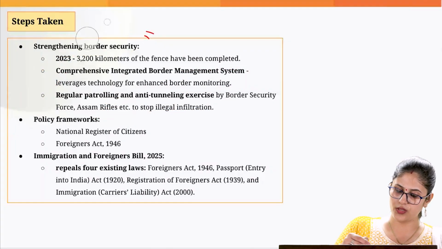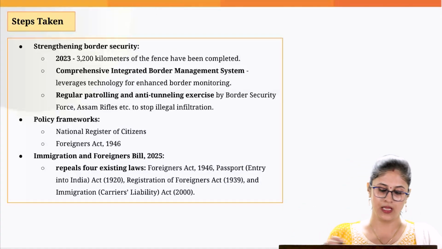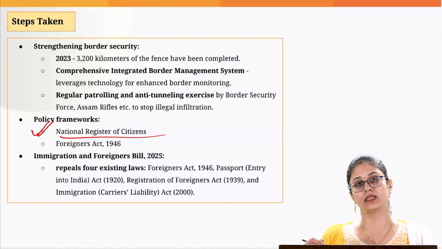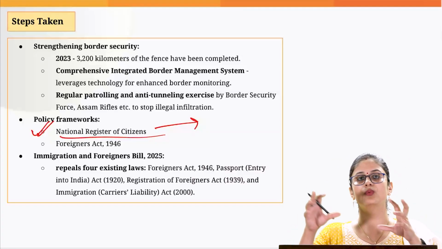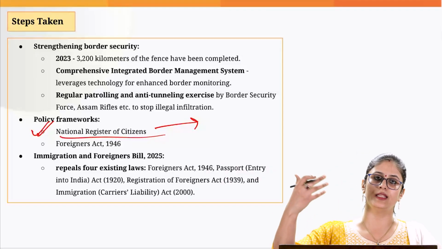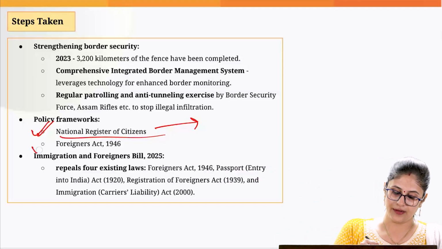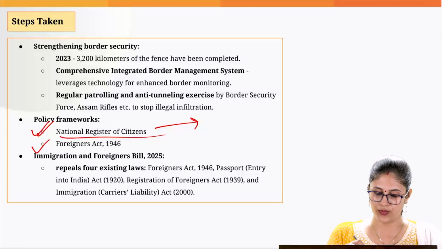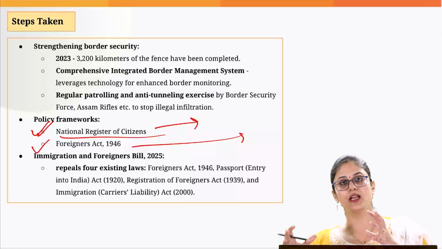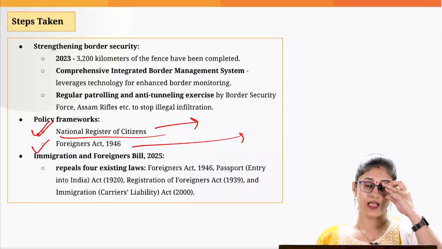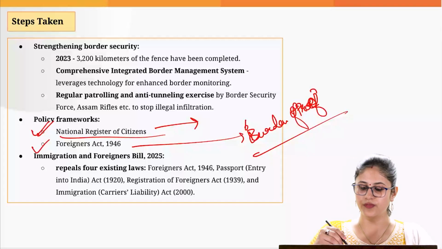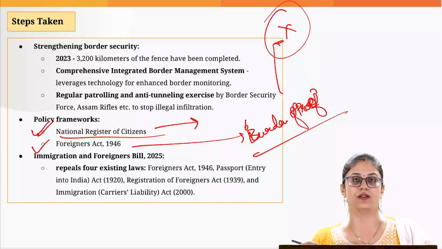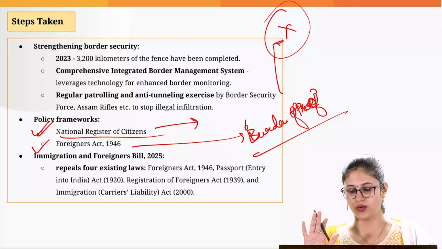Then we also have the policy framework in place. We have put in place a national register of citizens under which the government is planning to effectively identify who is a citizen of India and who is an illegal immigrant. Okay, and accordingly they would be deported to their respective country. Then we also have the Foreigners Act 1946, which basically deals with the entry and staying of foreigners in India. So under this act, the burden of proof, you need to understand this, the burden of proof will be on the individual. The individual has to prove that this individual is a citizen of India. Okay, it would not be on the authorities.